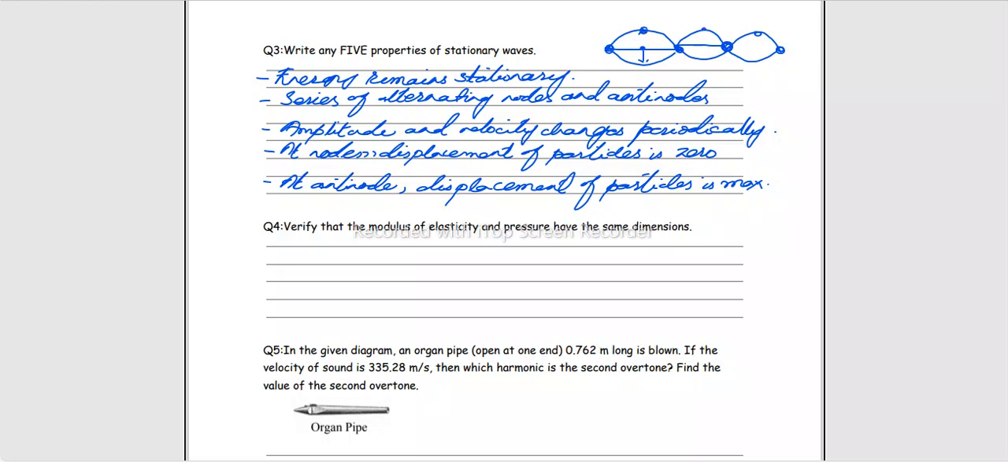Then verify that the modulus of elasticity and pressure has the same dimension. Pressure के लिए dimension क्या है? Pressure is force per unit area. So we can write it as Newton per meter square. Newtons को भी we can write as kilogram into meters per second square, और ये वाला meters square as it is. Let's just simplify this equation to the most we can.